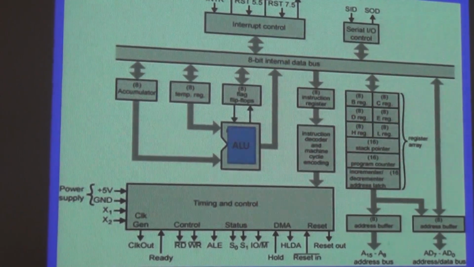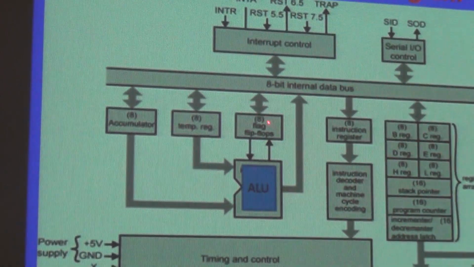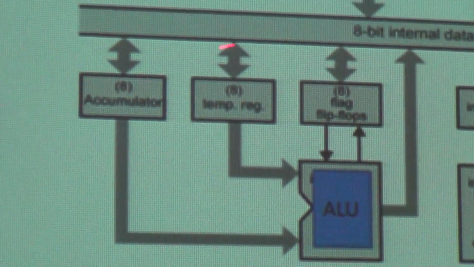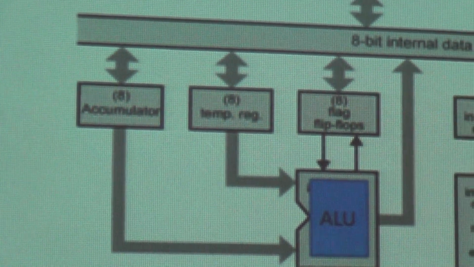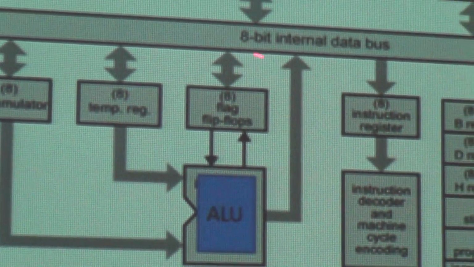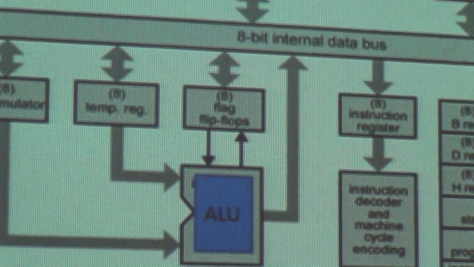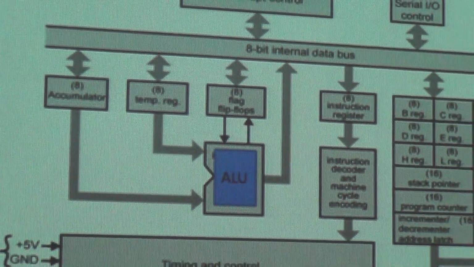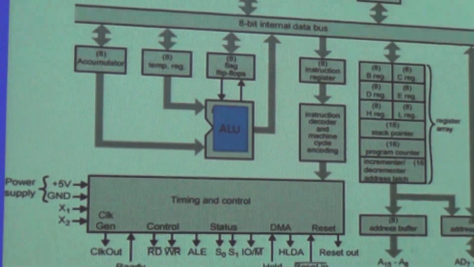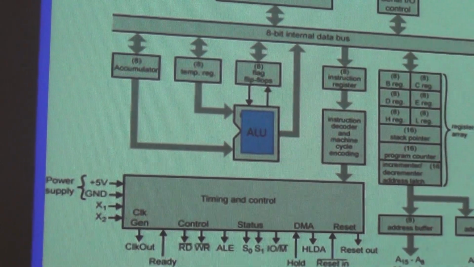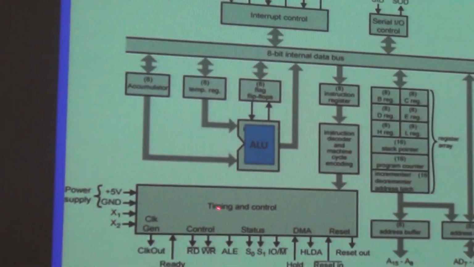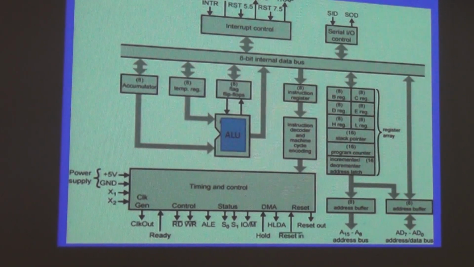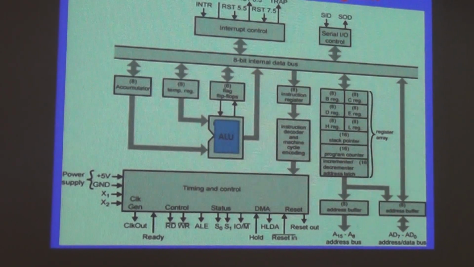Because these are registers: the 8-bit register, the temporary register, then the 8-bit flag register is there. So these registers will be discussed within the register section, but they are a supporting part of this ALU unit. The basic function of the arithmetic logic unit is the arithmetical and logical operations. No doubt I will discuss all the pins later; I am just giving you a brief regarding the various sections available.